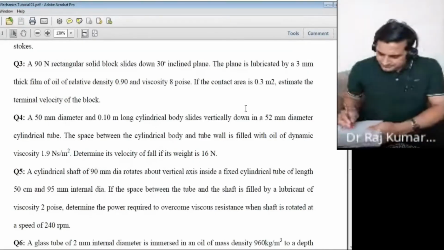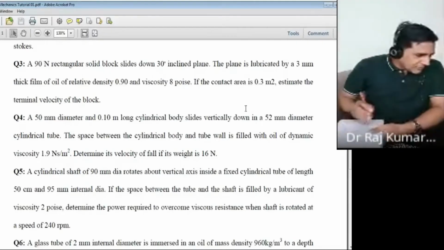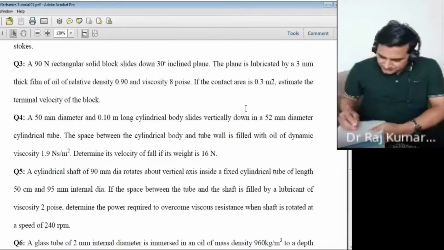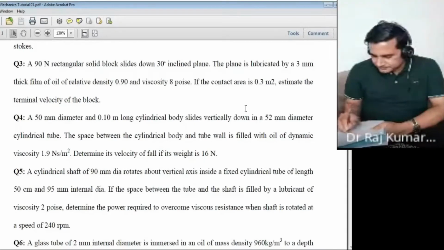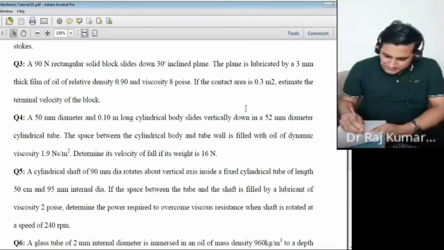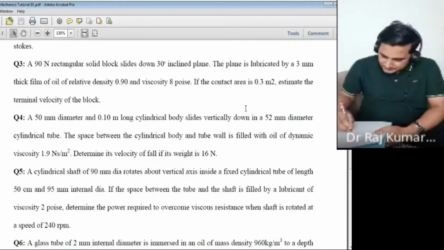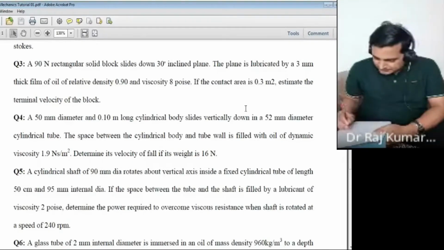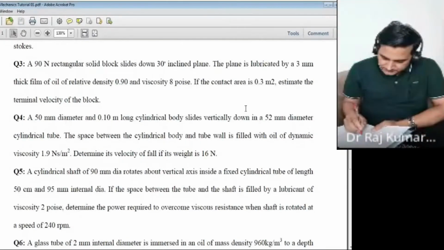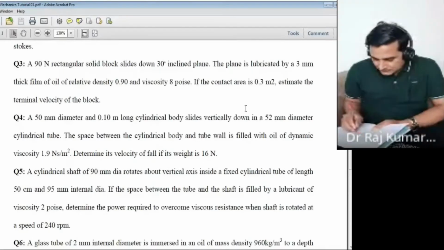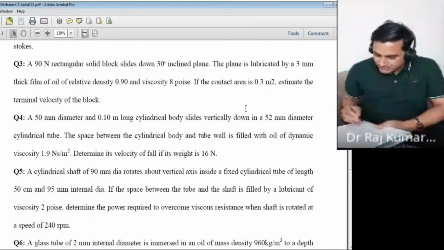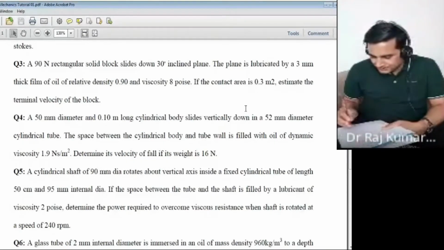Once you have drawn it, actually I also have the solution, but that's not here, so I will also draw it for you. Let me draw that and I will show you. Can you draw the XY coordinates in your figure with me so that you can also understand what is X and what is Y?